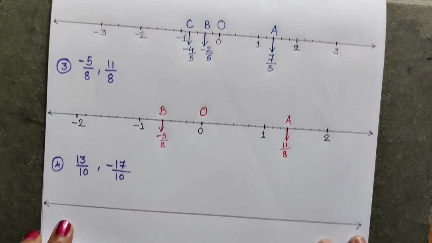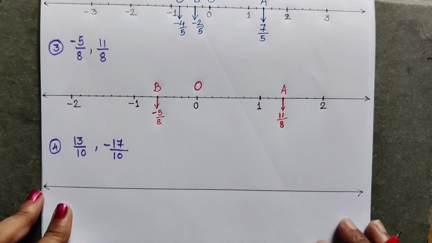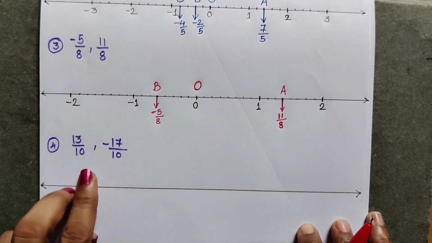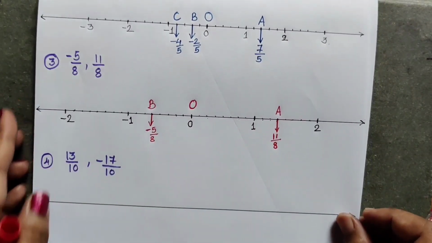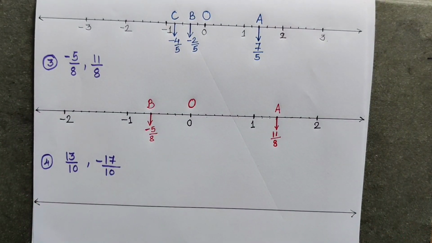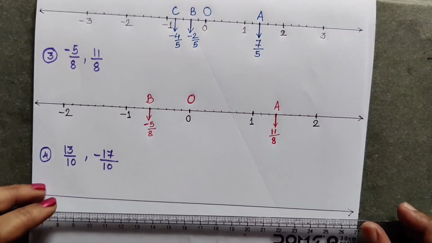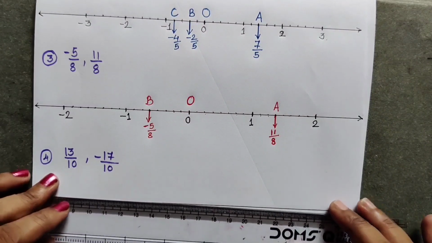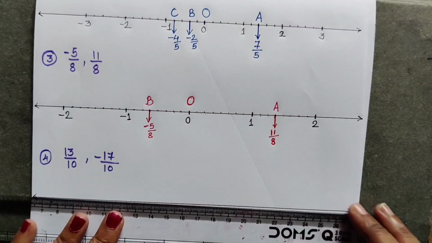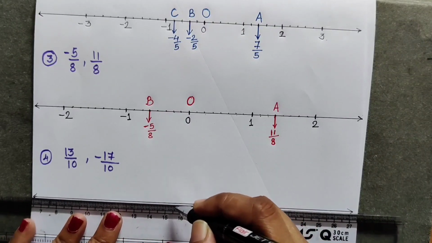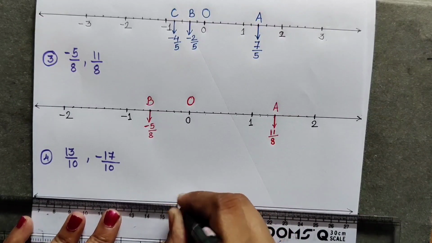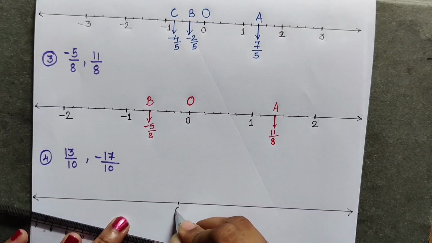Now let us see the fourth sum, the last sum of this question. 10 is there in the denominator. As 10 is there in the denominator, we have to make 10 equal parts. So let us make 10 equal parts. Here I will be writing 0.